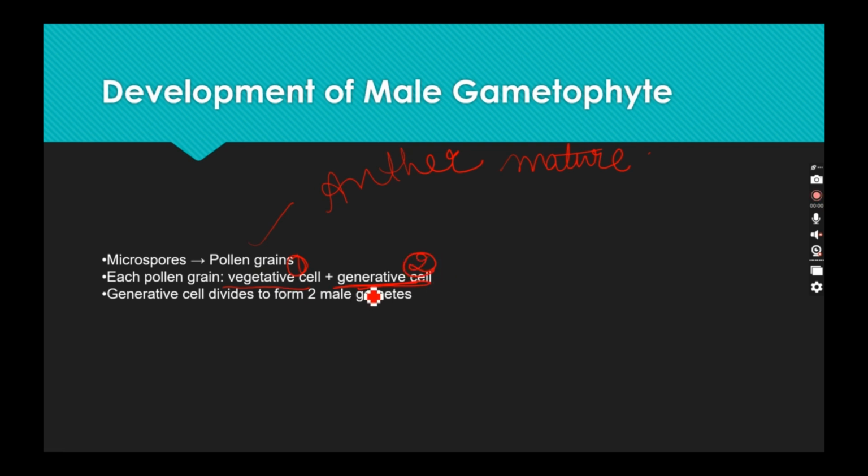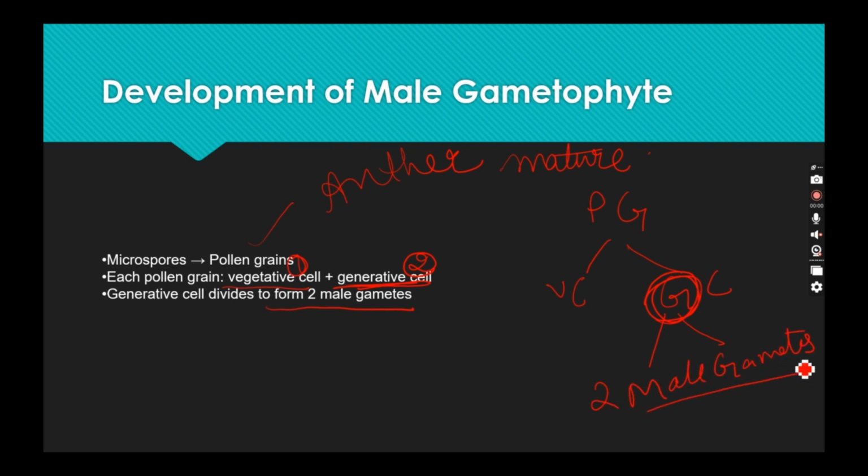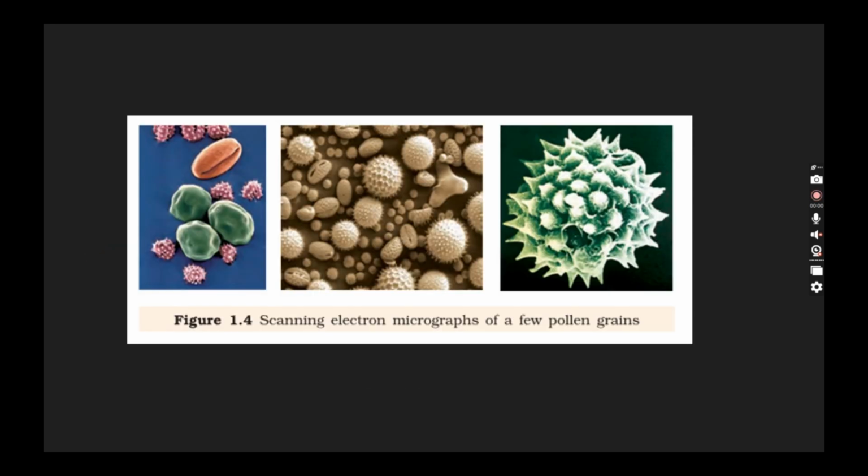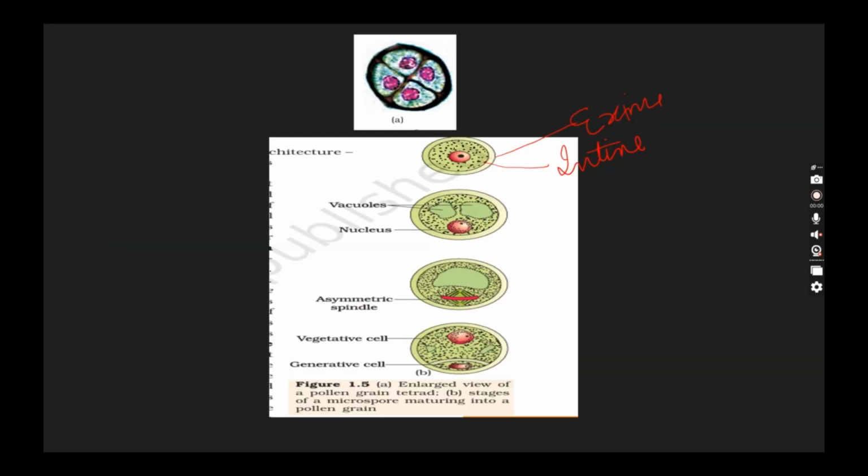Now, generative cell will divide into two male gametes. Okay, pollen grain, vegetative cell, generative cell. G for generative. Generate means it will generate. What? Two male gametes. Two male gametes. Now, let's see this clearly from the diagram.